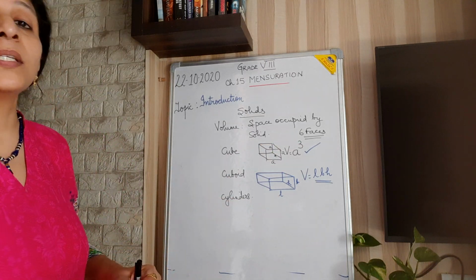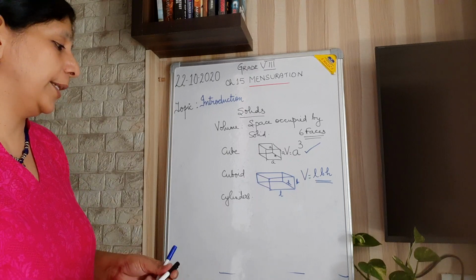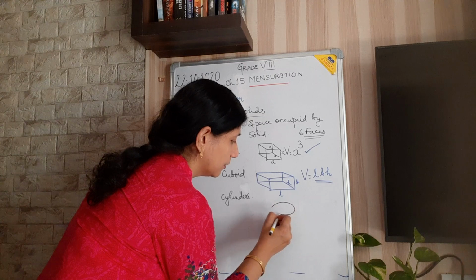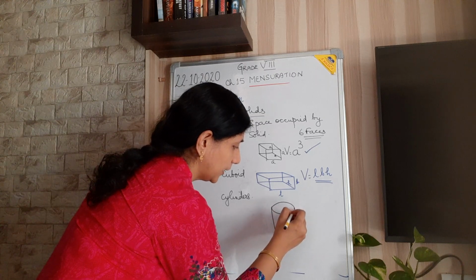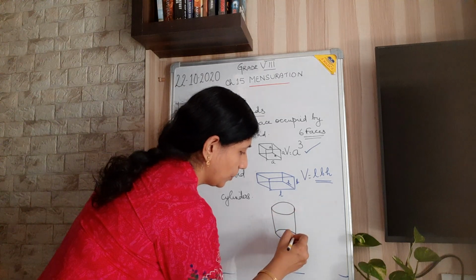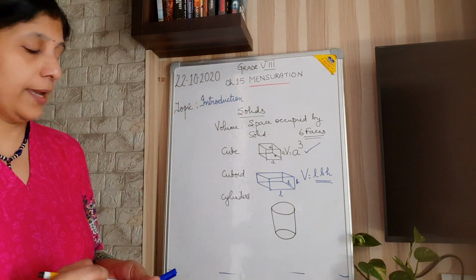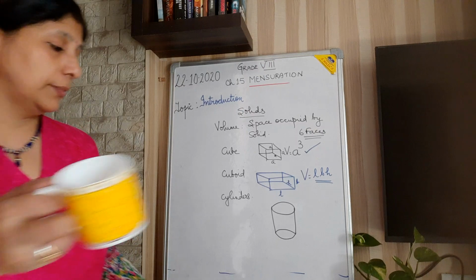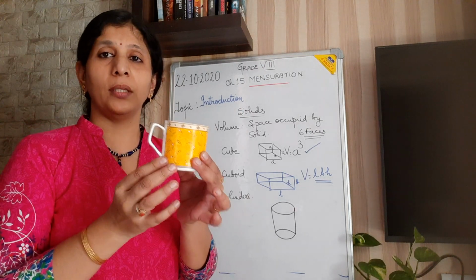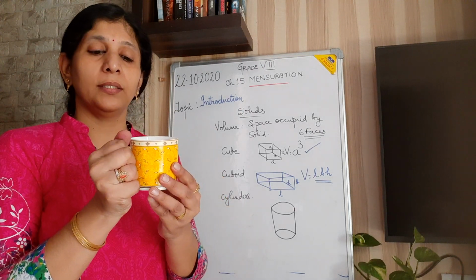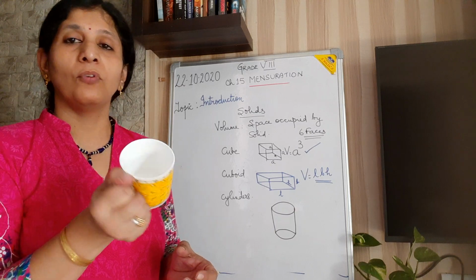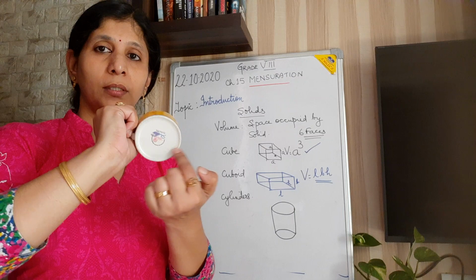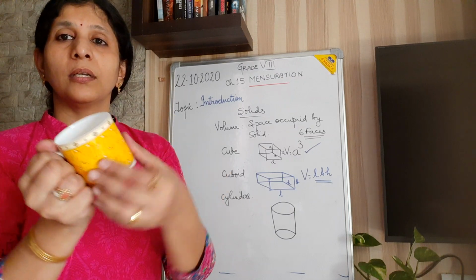Now, next is the cylinder. What is a cylinder? Okay, a cylinder means this portion. That is, it has top and bottom as circles and a curved face. I'll show you. See, I'm showing a teacup. Okay, the cup. But if I hold it like this without showing the handle, what happens? See that? This is a circle and the bottom is also a circle and this one is the curved surface.